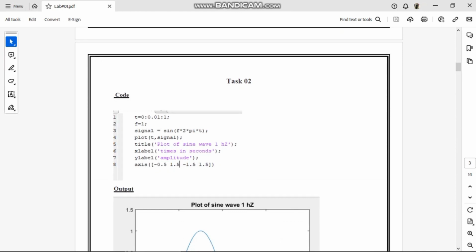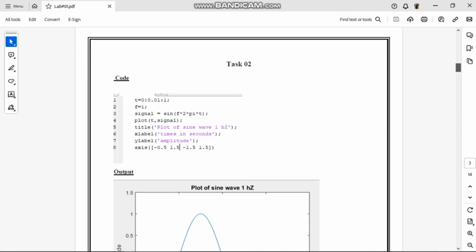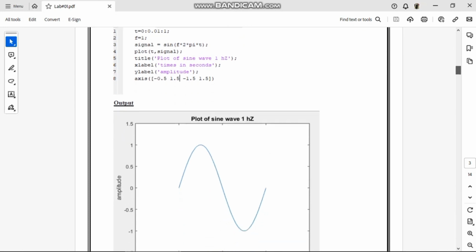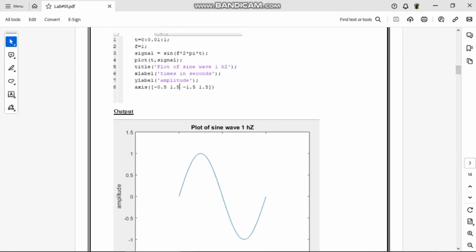The time interval is given from 0 to 1. Frequency is also 1. In this we have to plot a sine function. The signal is equal to sine. The function is given. For plotting we use the plot command, plot t is equal to signal. In this we have used title for giving the name to the figure.